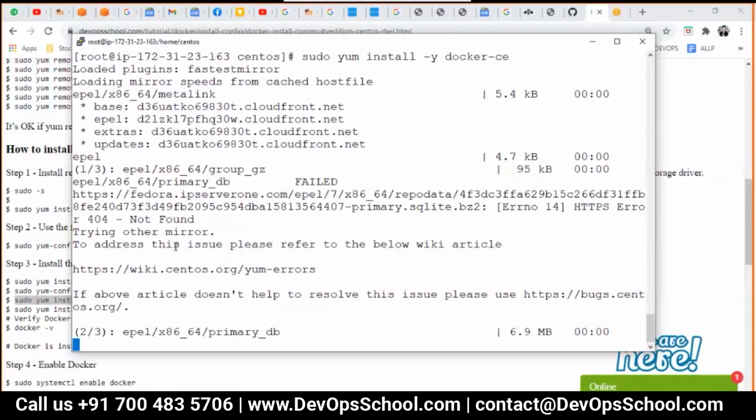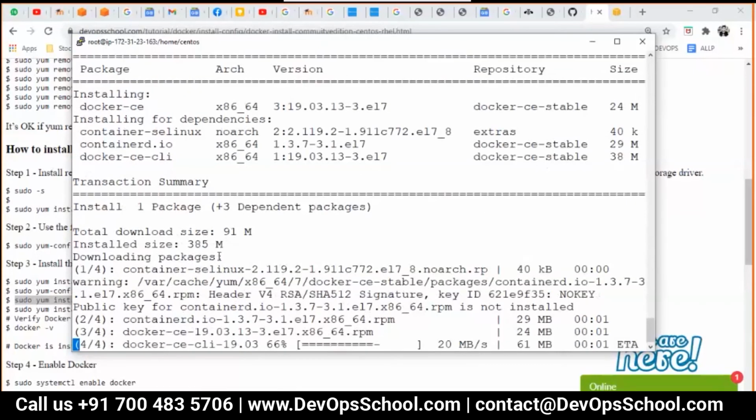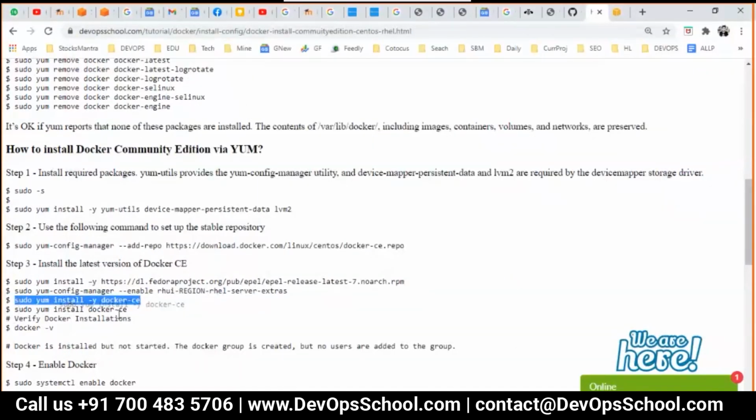There are various ways to install Docker actually. All the official documents have detailed instructions, but because we are learning containers, we'll stick to the CentOS platform only. And all the instructions you have are available in the notes, which I'm going to share with you. These two commands are actually the same. Here you have a -y, here you have no -y.